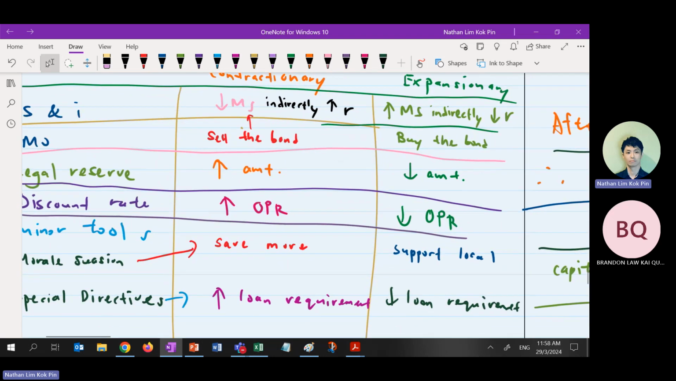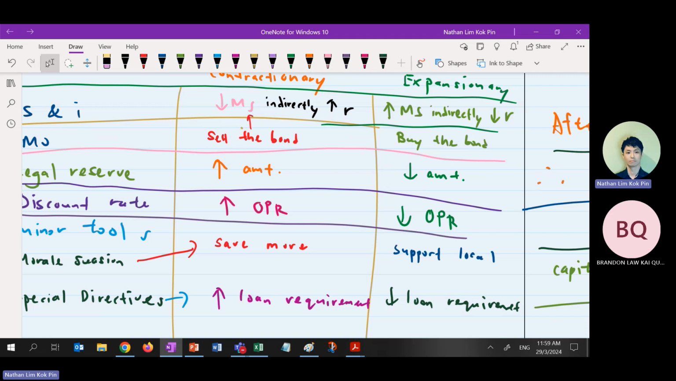So you have to tell me the Reserve Bank should buy the bonds. After buying the bonds, what happened? Then one paragraph: the Reserve Bank should reduce the amount of legal reserve. After that, what happened to the economy? Why will it lead to an increase in money supply? Why will it improve economic growth? This is something you need to take note. Or the Reserve Bank should decrease the discount rate, which is OPR in Malaysia or OCR in other countries. Why should they reduce? Because the discount rate is the interest rate for the legal reserve requirement.